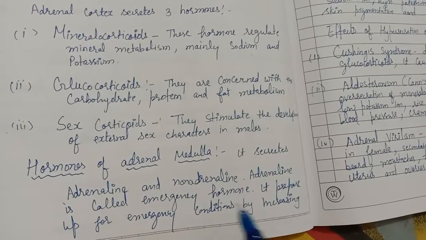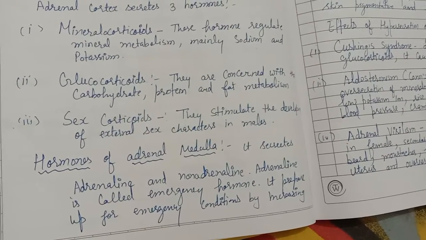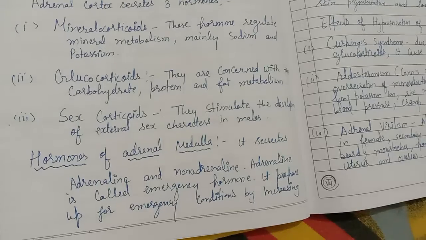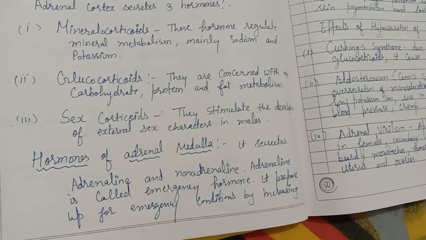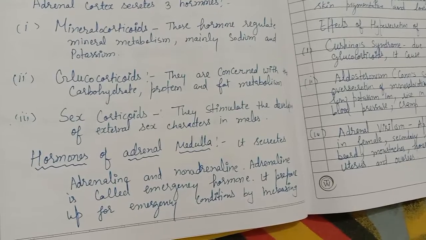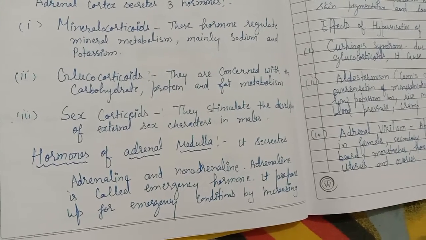Hormones of the adrenal medulla. The adrenal medulla basically secretes the adrenaline hormone and noradrenaline hormone. Okay, so the adrenaline hormone is also called the emergency hormone.